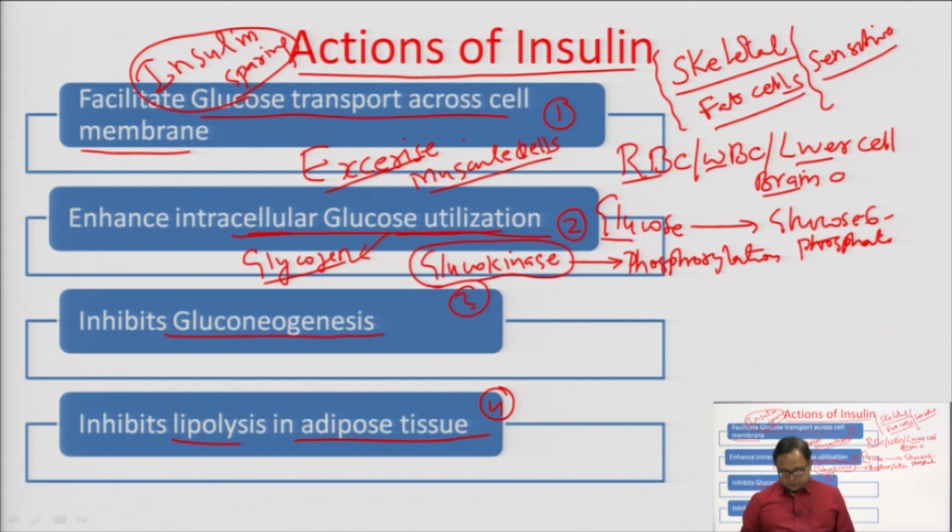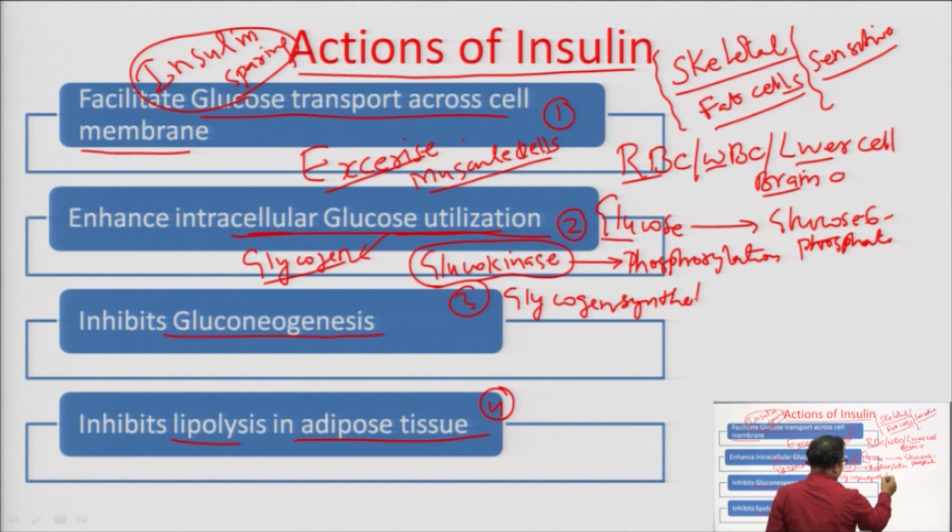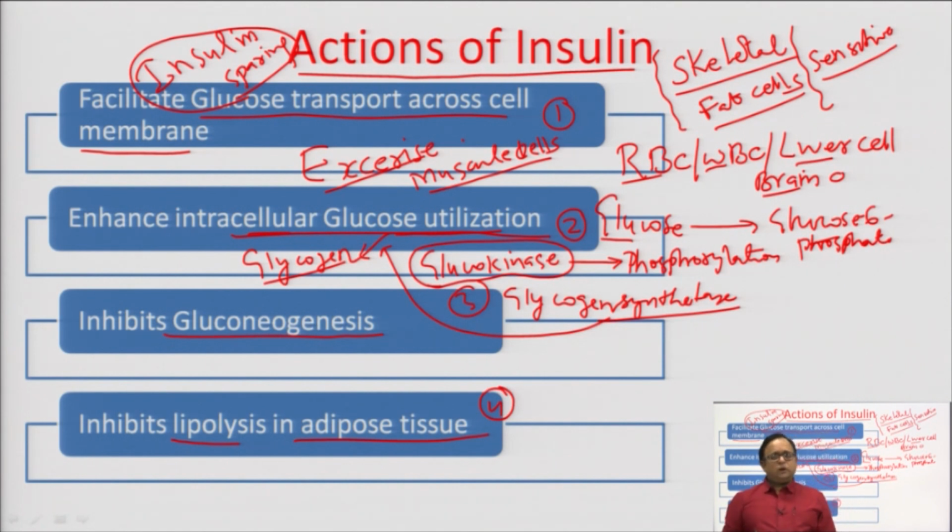This is carried out by glycogen synthetase. So, glycogen synthetase facilitates the conversion of glucose into glycogen, and insulin simply induces this reaction. So, insulin enhances the intracellular glucose utilization.